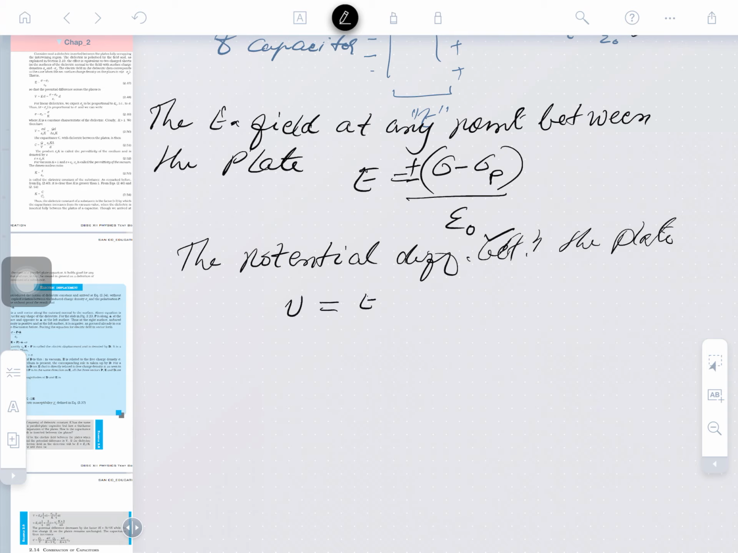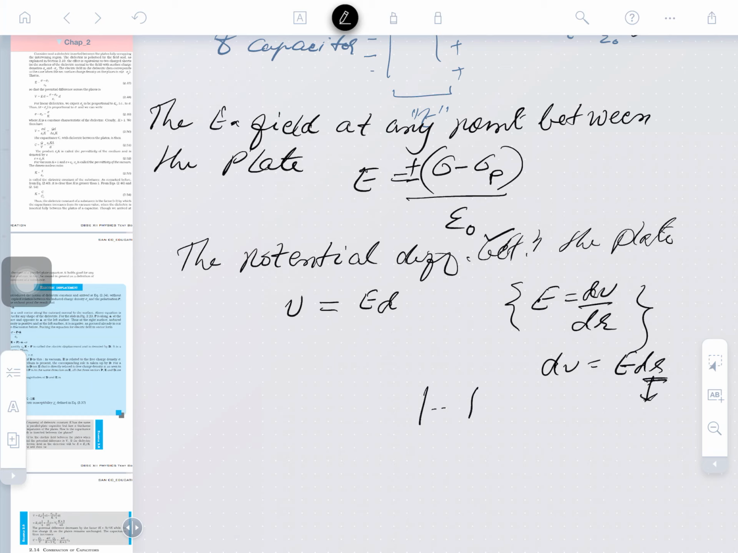So potential is equal to what here? Everybody knows E into d. Always remember the formula E is equal to dV by dr, or also dV is equal to E into dr. The integral of length from plate 1 to plate 2, small elements added, will become d, the distance. We can say this is the total work done in bringing the charge from one plate to another.